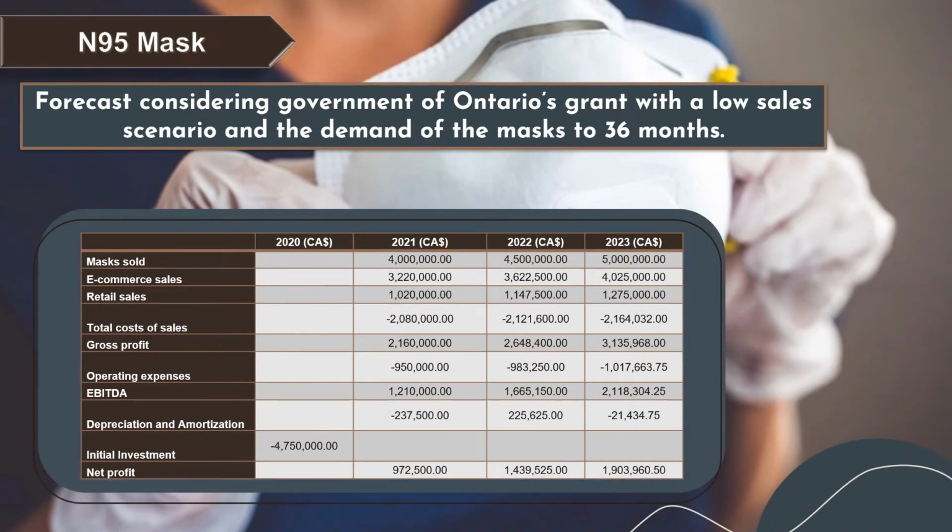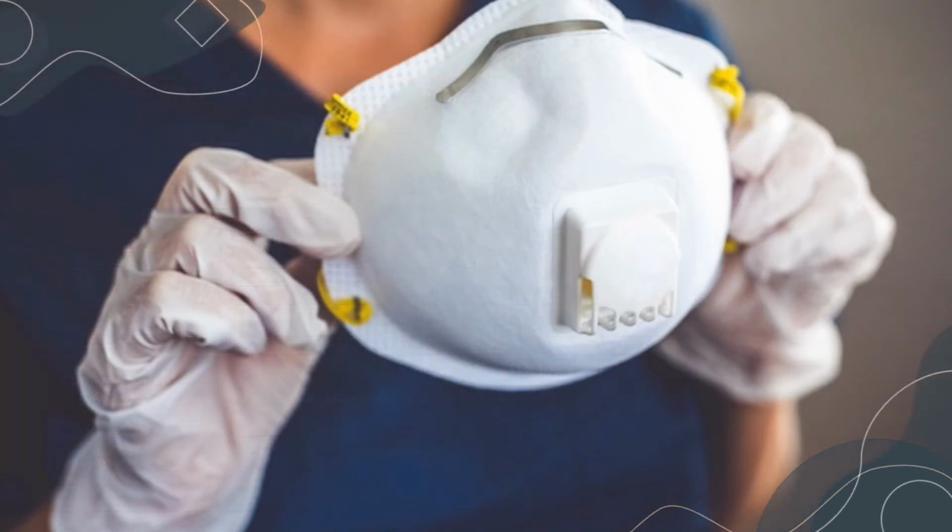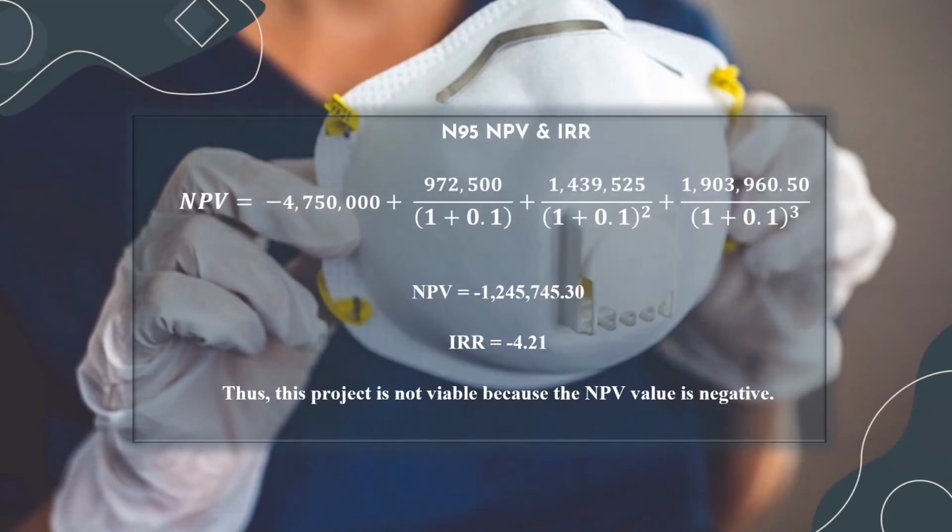Next is N95 mask. So this is the forecast considering Government of Ontario's grant with a low sales scenario and the demand of the mask to 36 months. Unfortunately, NPV and IRR value for N95 mask is negative. Thus, this project is not viable.